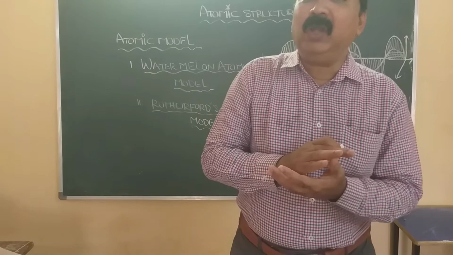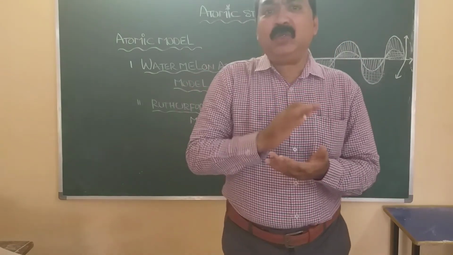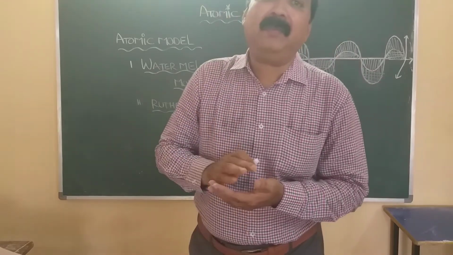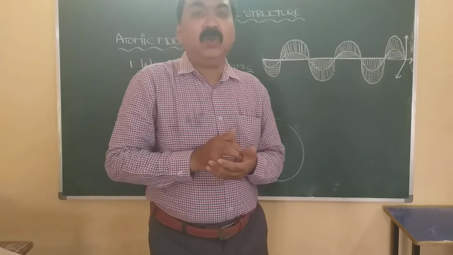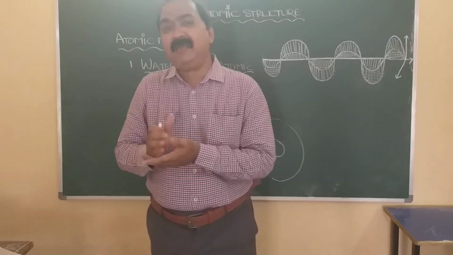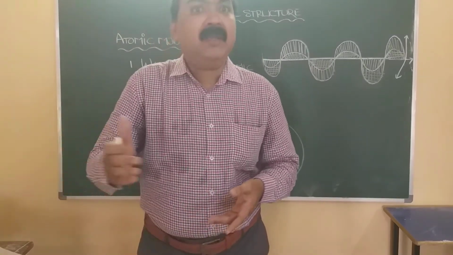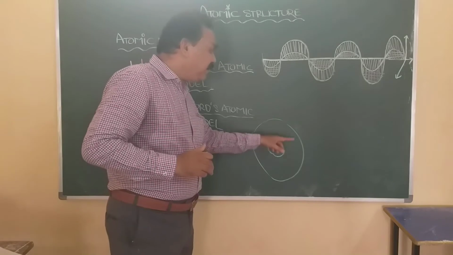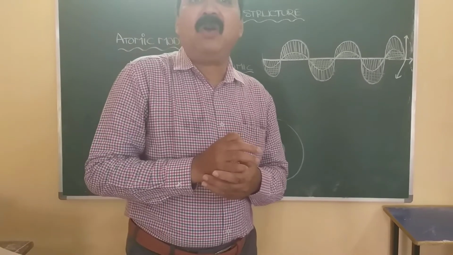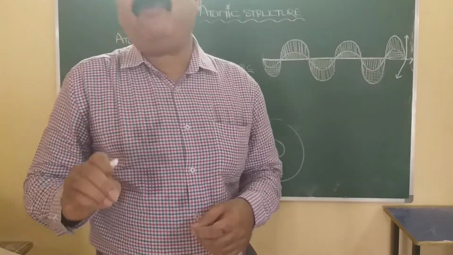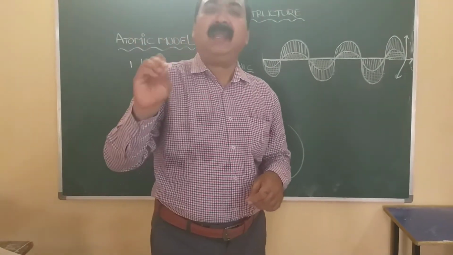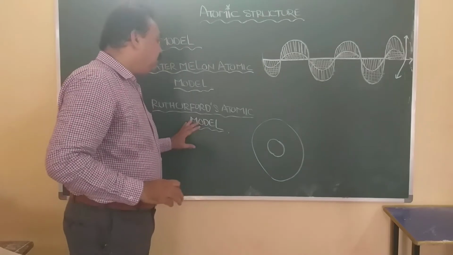The size of the nucleus is almost 10,000 to 1 lakh times smaller than the atom. Atomic size is measured in angstrom units. One angstrom unit is equal to 10 power of minus 8 centimeters or 10 power of minus 10 meters.